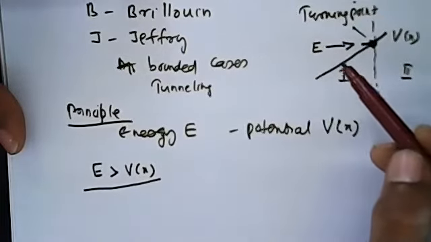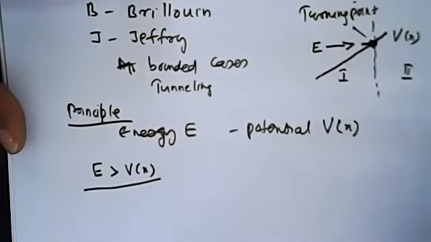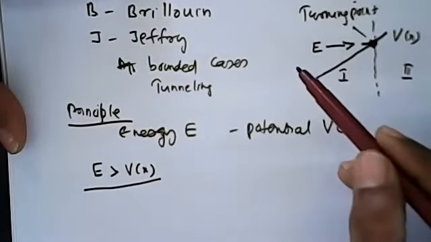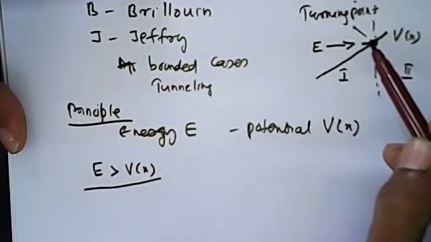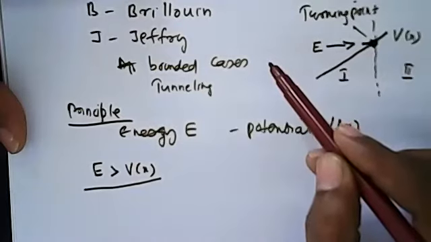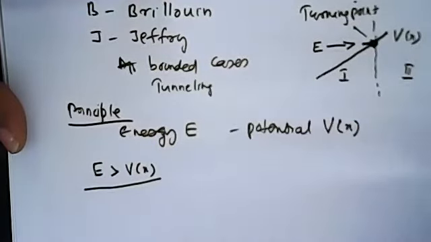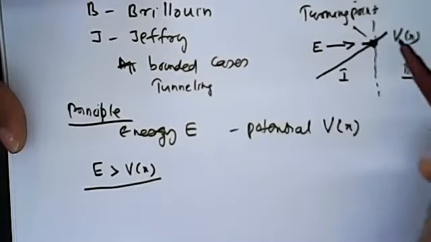the moving particle cannot enter region 2. The particle has to go back. The particle comes from the left side, reaches the turning point, and has to move back classically. The particle cannot enter the second region, which we call the forbidden region, or the non-classical region, or quantum region.